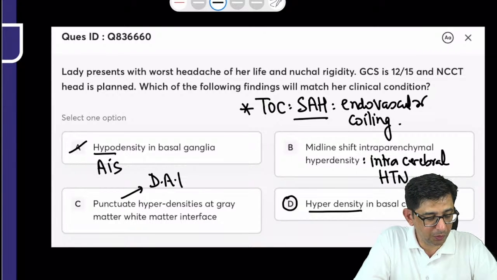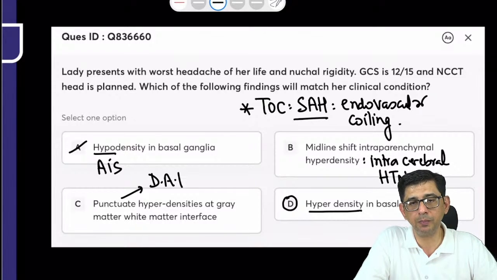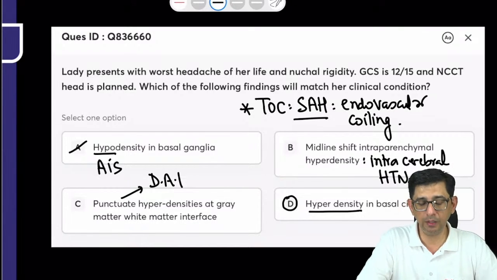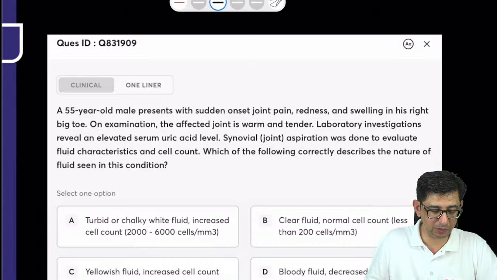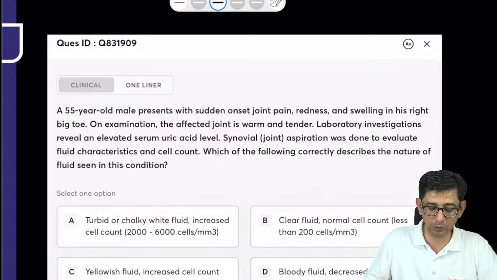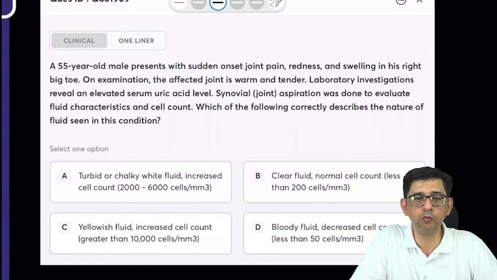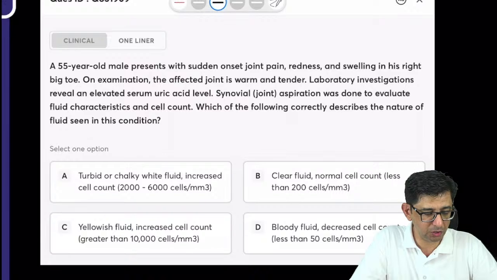Is coiling better or clipping better? Ankit, coiling will be better because it's an interventional procedure, minimally invasive. Aneurysmal clipping is going to involve a craniotomy, and craniotomy implies that the person's hospital stay would be relatively much longer. Conventional angiography would be superior over a DSA. Divyansh, you put up that query. Conventional would anyway be better.